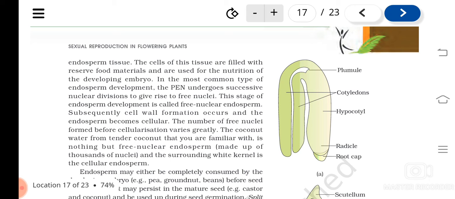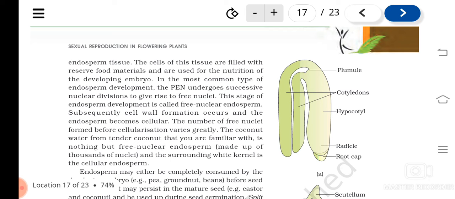Do you know any familiar endosperm? The coconut water from the tender coconut is actually the free nuclear endosperm. It contains the free nuclei only, and the white kernel that we eat is actually cellular endosperm. Endosperm formation is of different types, depending on the method of formation, which you will learn in higher classes.